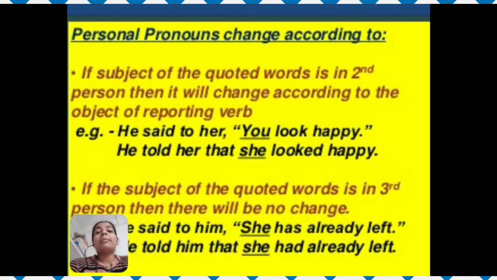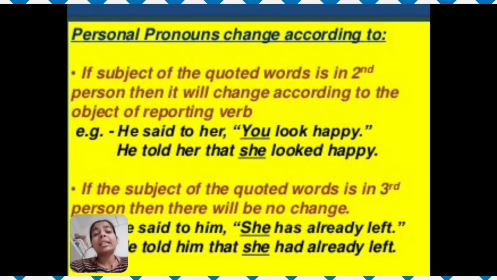Now let's see the second person. If the subject of the quoted word is in the second person, then it will change according to the object of the verb. He said to her, "You looked happy." He told her that she looked happy. Here "she" refers to "her," so it is changed according to the object of the reporting verb. And "her" is the object of the reporting verb.